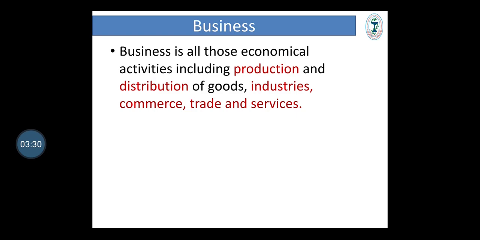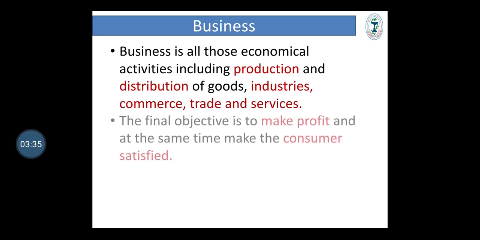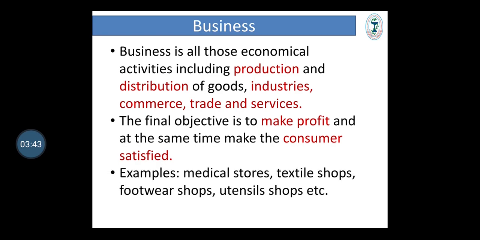Third, commerce. Fourth, trade. And fifth is services. The main aim of a business is to earn profit, at the same time to make customers satisfied. As I already told, there are different types of business like medical store, textile shop, footwear shops, utensil shops, etc.